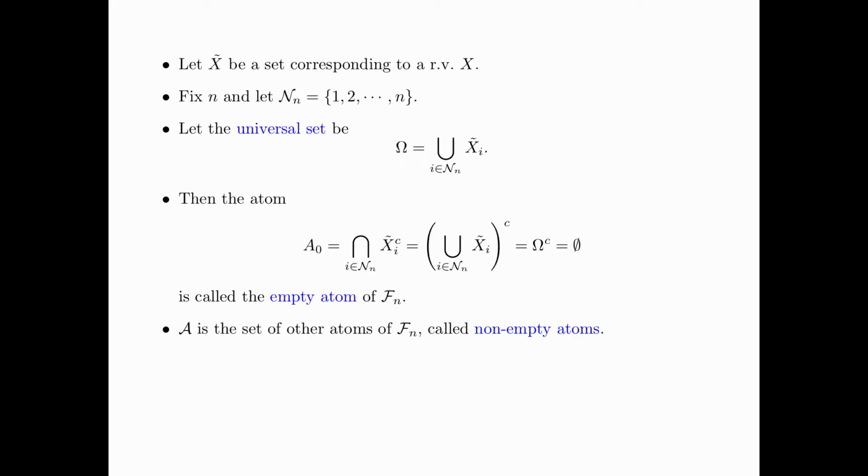We let A be the set of all the other atoms of Fn, called the non-empty atoms of Fn. Note that the size of A is equal to 2 to the power n minus 1 because we exclude the empty atom.